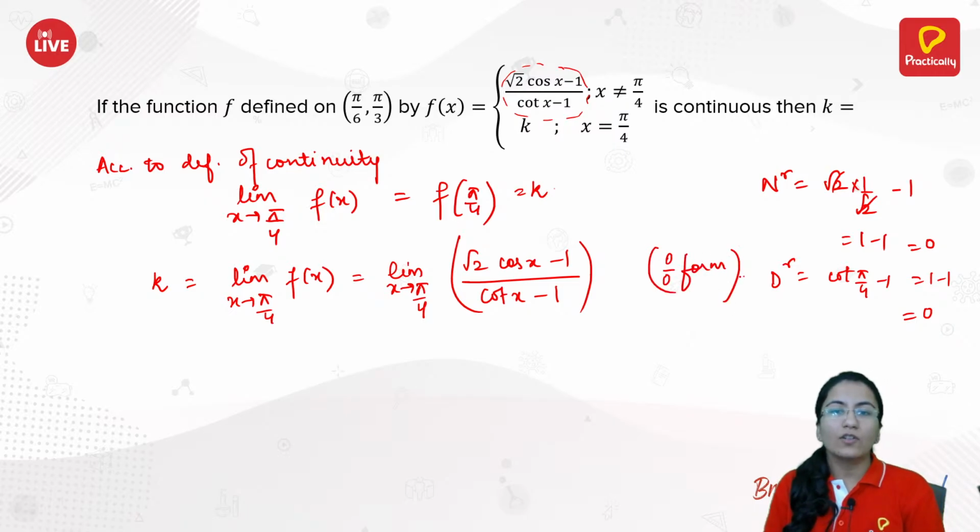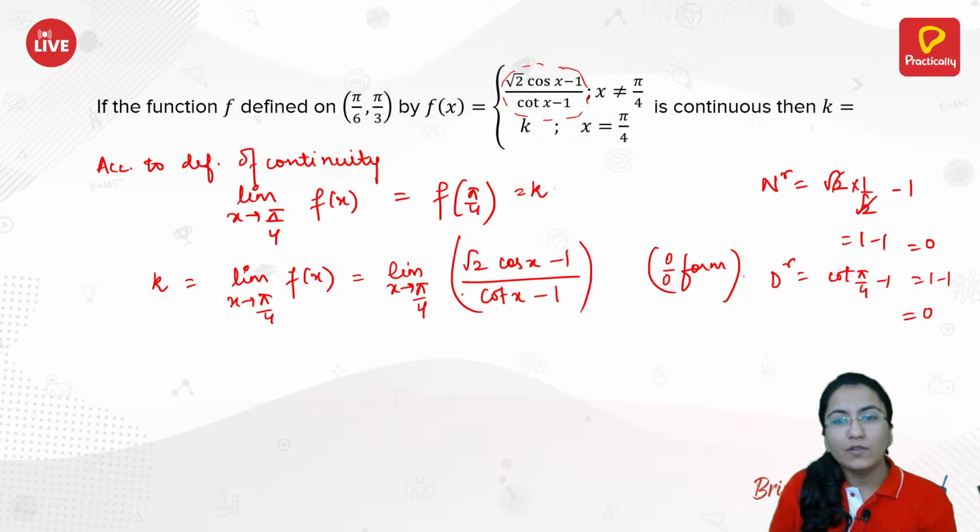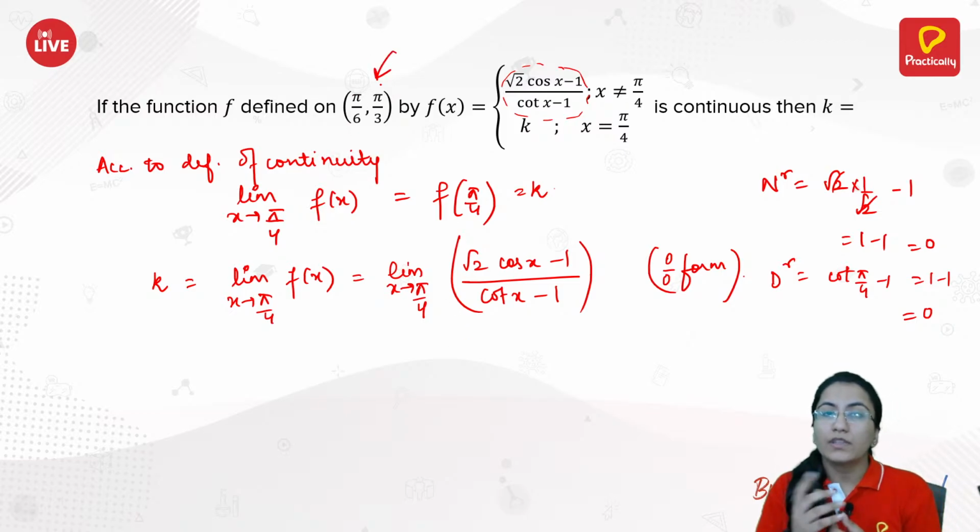If you are having 0 by 0 form, and you can also see that cos x as well as cot x in this particular interval, both the functions are continuous as well as differentiable. That implies now you can easily apply the L'Hopital rule over here.